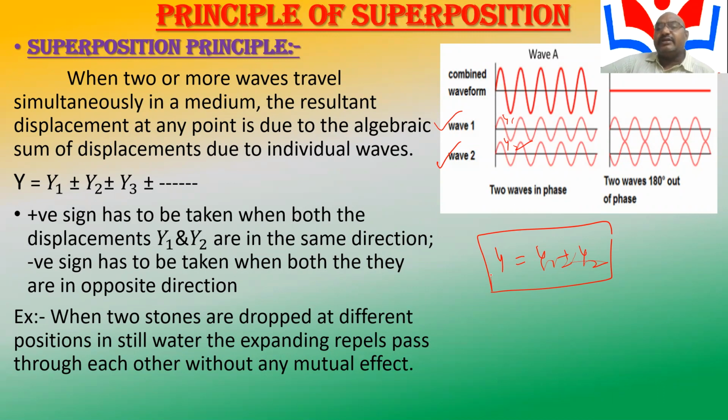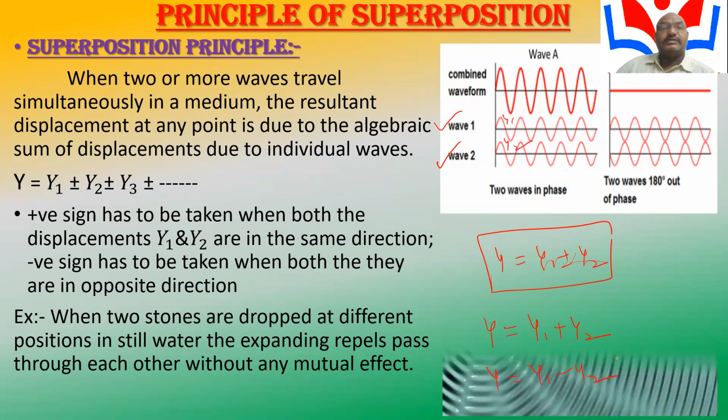Based on the direction of propagation, the superposition of interference is of two types: constructive interference and destructive interference. In constructive interference, the resultant displacement is Y equals Y1 plus Y2, when the displacements are in the same direction. Y equals Y1 minus Y2, in the opposite direction, is called destructive interference.